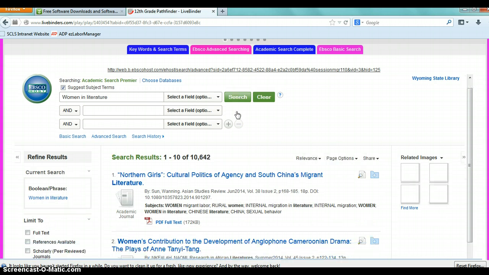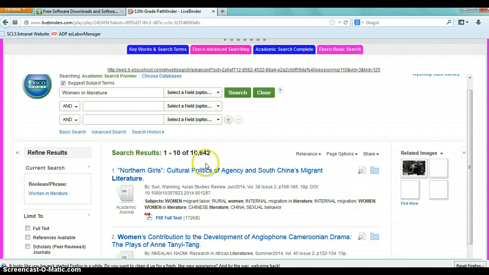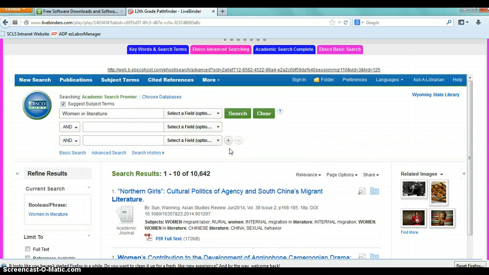Okay, and you can see from this search, we got back 10,642 hits. The reason why I put in just women in literature is to show you that it's sort of like Google. If you put in something very vague, it's going to give you an immense amount of information back.